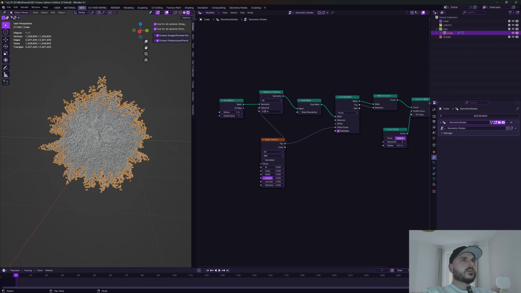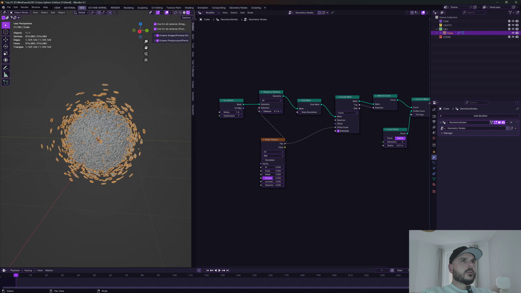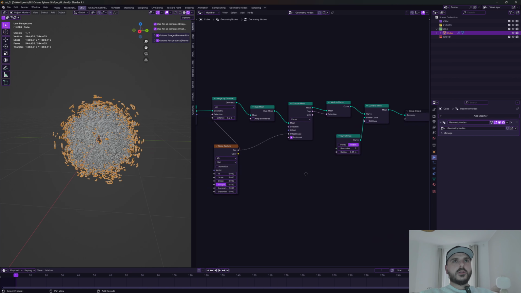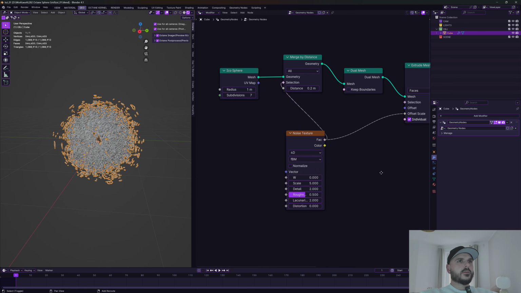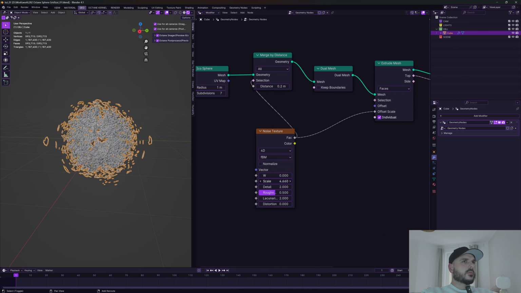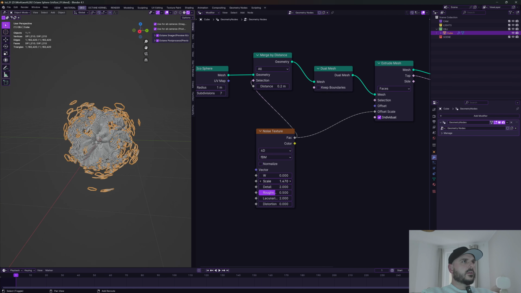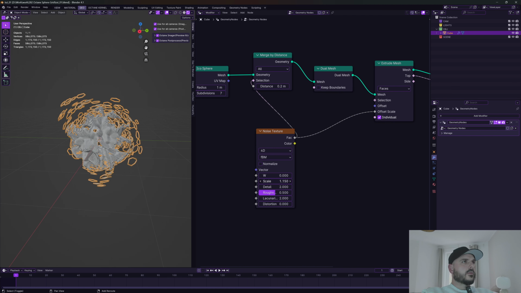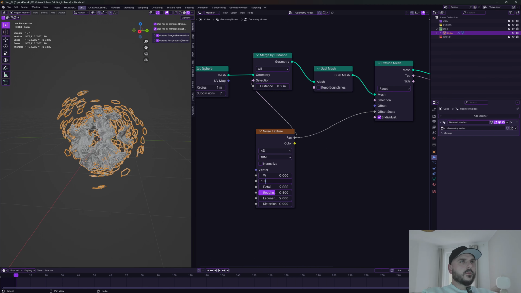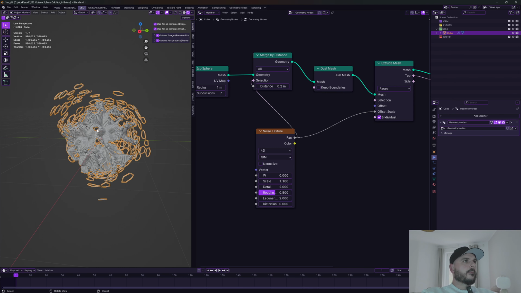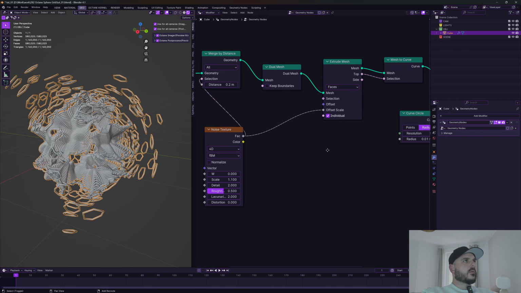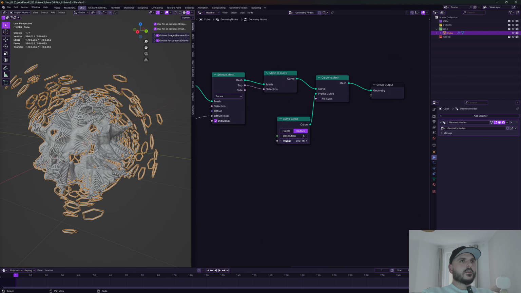We can increase the merge by distance. Let's make 0.2. And now we can start playing around with the noise texture. So if you decrease the scale, you get kind of crazy results. I think I will go with 1 or 1.1. And I want to make the whole geometry a lot thinner, so let's make this value smaller, like 0.005.